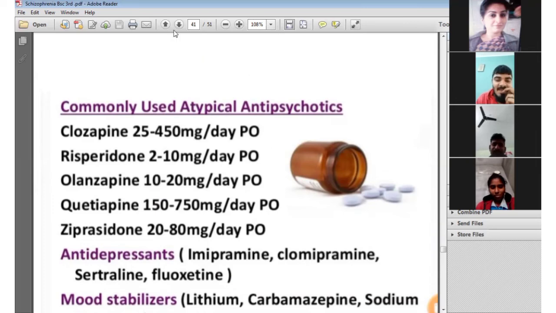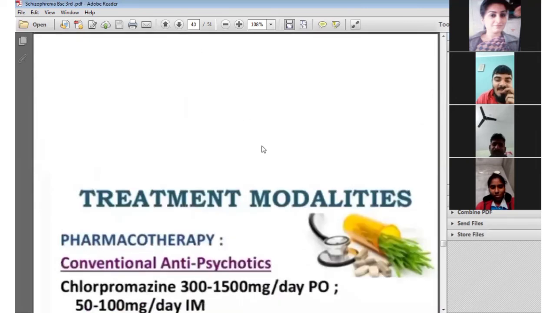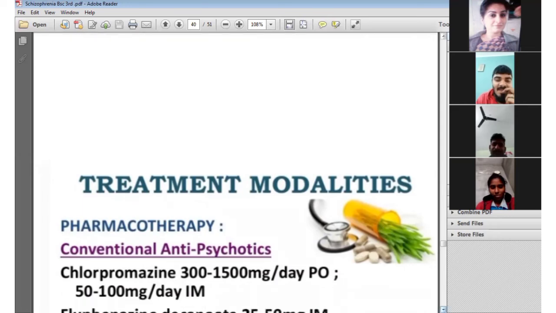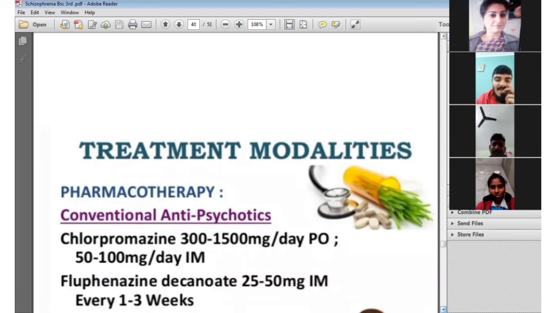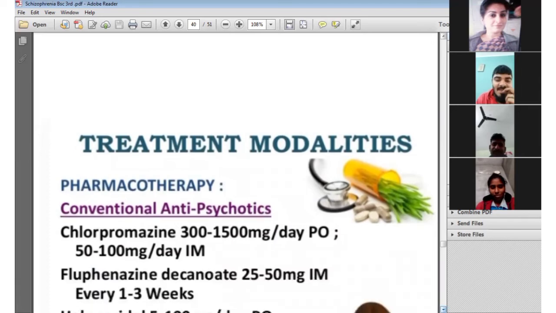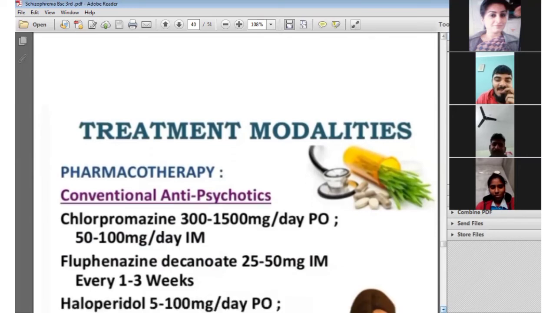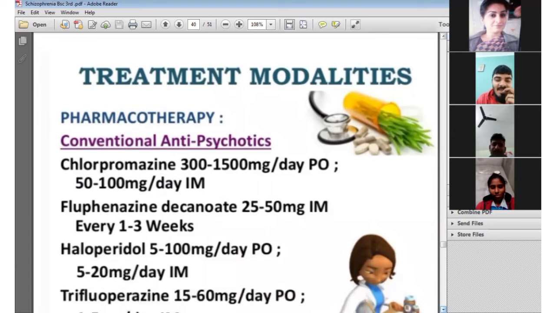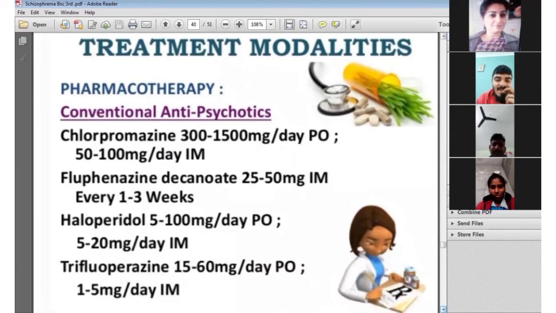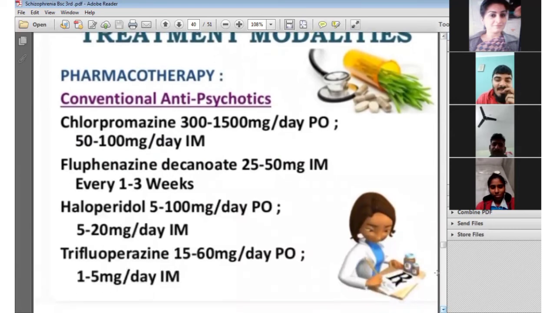Another group is conventional antipsychotic drugs. Under these, we have given chlorpromazine 300 to 1500 mg a day, 50 to 100 mg a day IM, fluphenazine 25 to 50 mg, haloperidol, and trifluoperazine 1 to 5 mg to treat the person with schizophrenia.